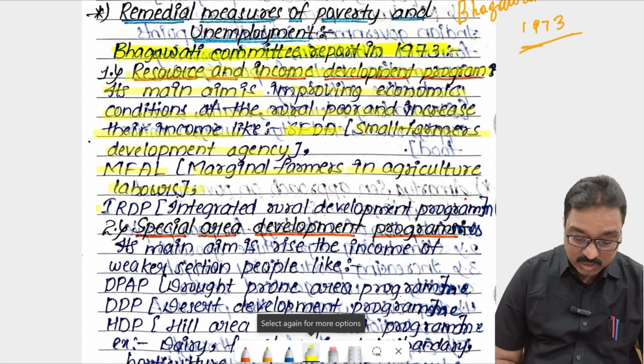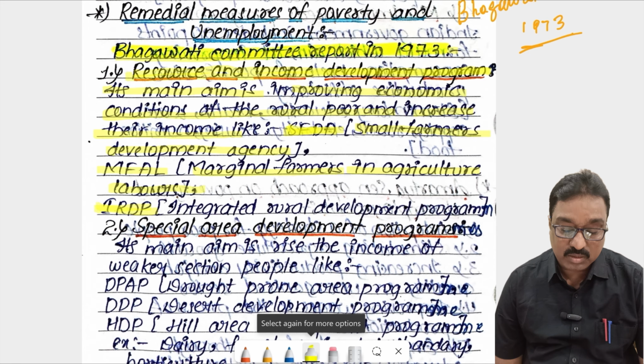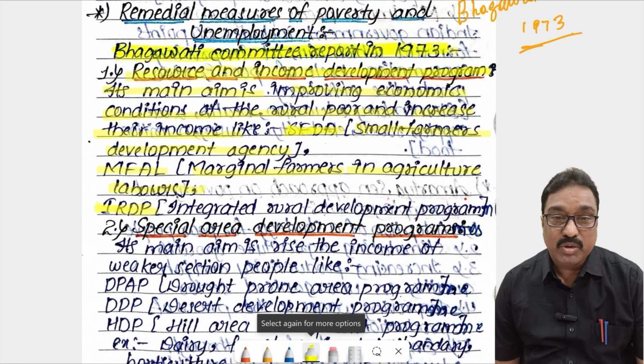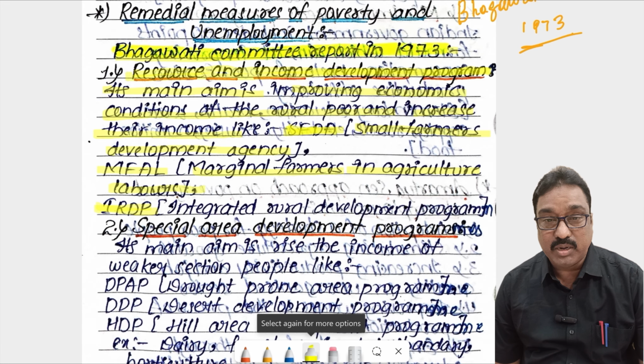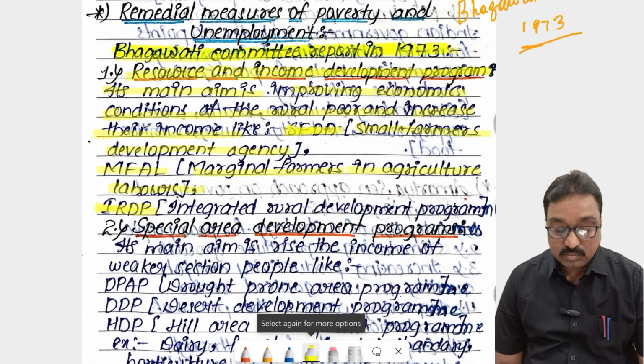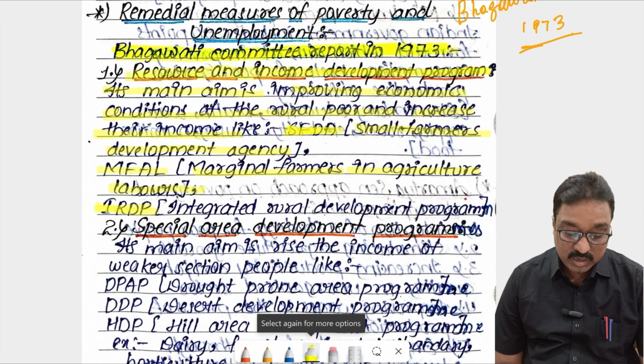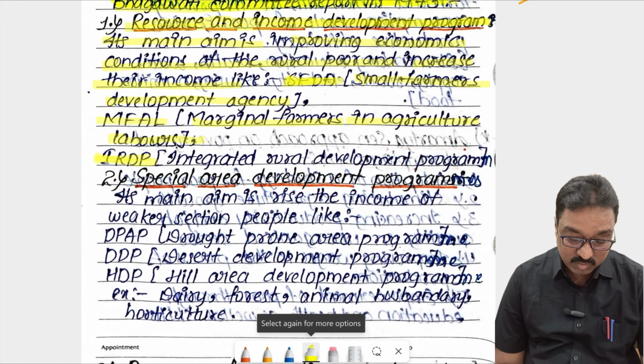And another program, IRDP, Integrated Rural Development Program. IRDP is nothing but Integrated Rural Development Program. We have to integrate rural areas with urban areas. Then automatically infrastructural development increases, resources increase, and employment opportunities also increase. So this is the first important remedial measure: resource and income development programs are very important.